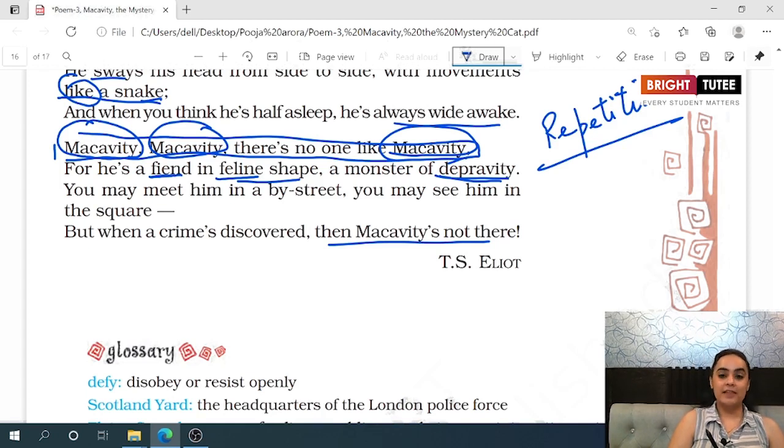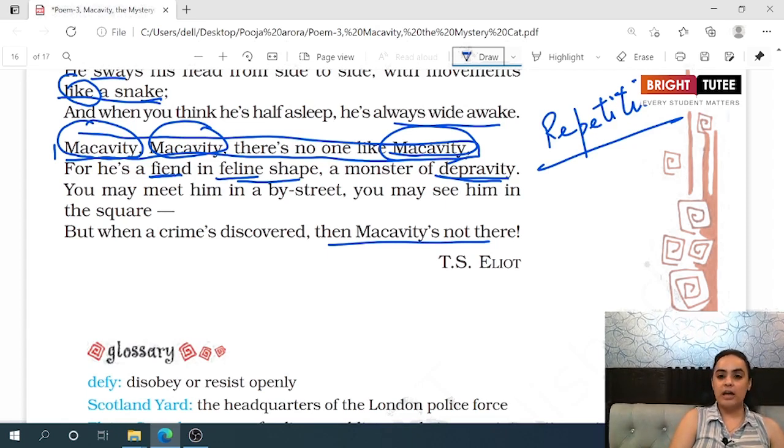Then we have read that Macavity not only disobeys the laws made by humans, but also the law of gravity, as it can fly in the sky. The fakirs, the saints, who are supposed to be the wisest of all, are also forced to look at Macavity with amazement and wonder because they are not able to understand how this cat has such magical powers.